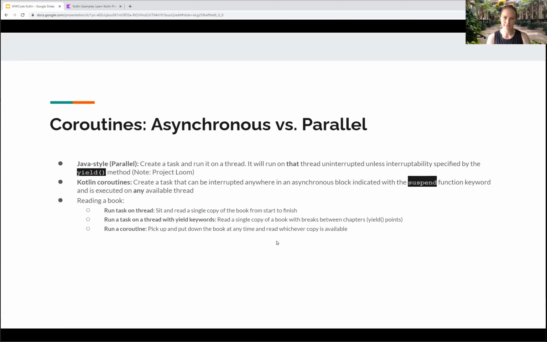So I want to read a book, and I'm going to read a book on a Java thread. I take a specific copy of the book, I sit down, I read it cover to cover, and then I put the book away. That is how you do traditional parallel programming in Java. If you want to use a yield keyword in Java, so you're trying to make it a little more reasonable, you can put a yield keyword at the end of every chapter.